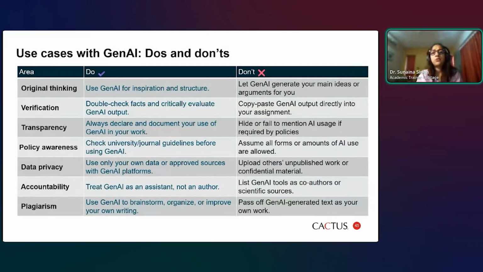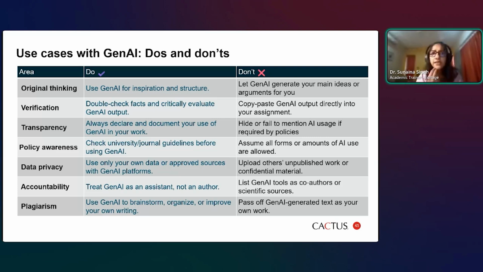Technology, there are some do's and don'ts. We should not just get carried away, especially when it comes to writing. So original thinking, you can use Gen AI for inspiration and structure, but don't let it generate your main ideas or arguments for you. That has to come from you.